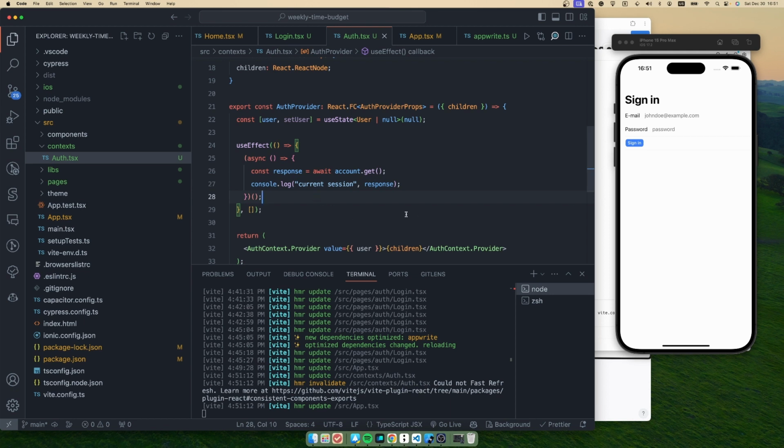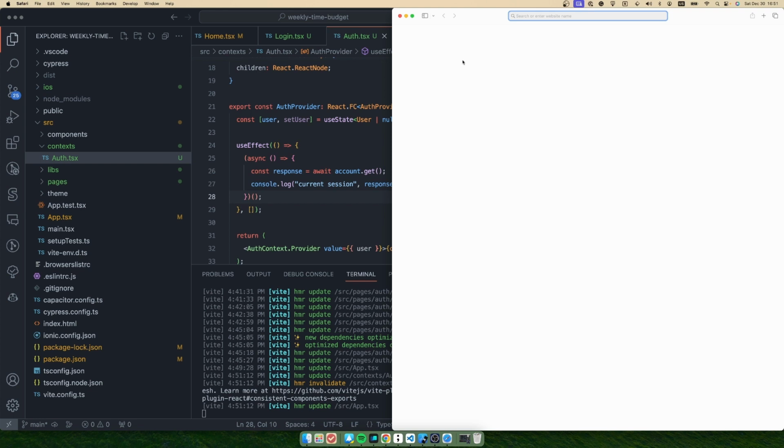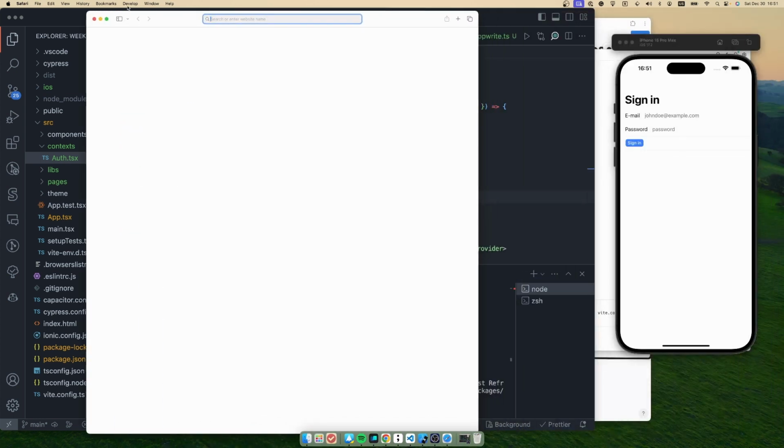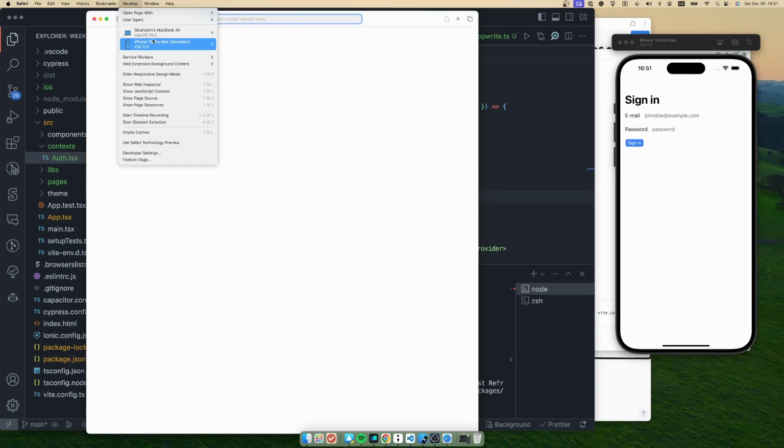And right now, to see the console logs, we can use Safari for that. Safari browser has a feature that allows us to see those development logs. Basically, after starting the Safari browser, you should go to the develop tab, and here you should choose the simulator that you used for your application.